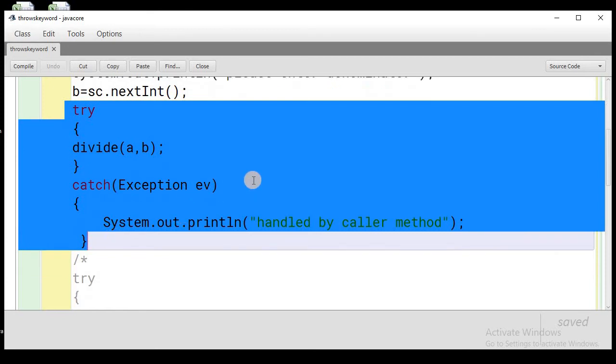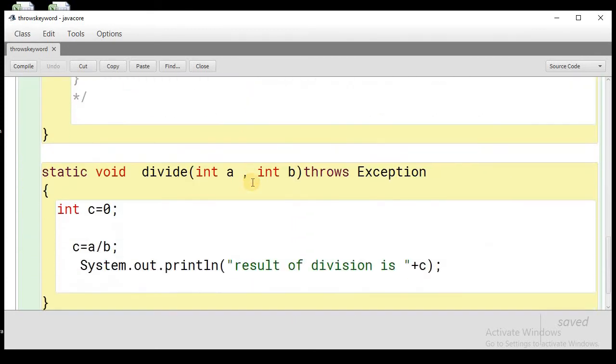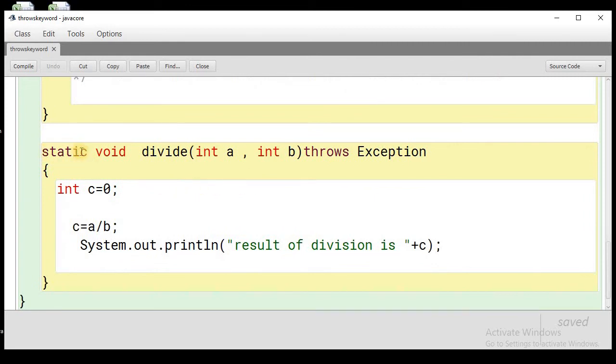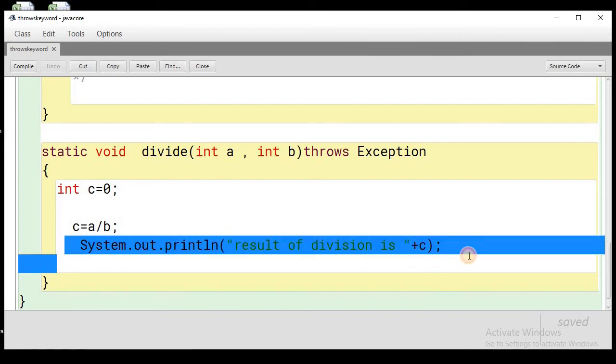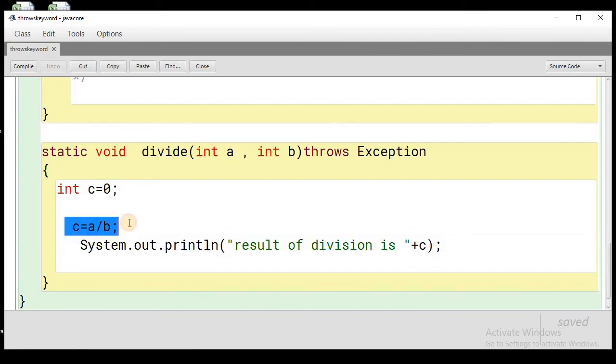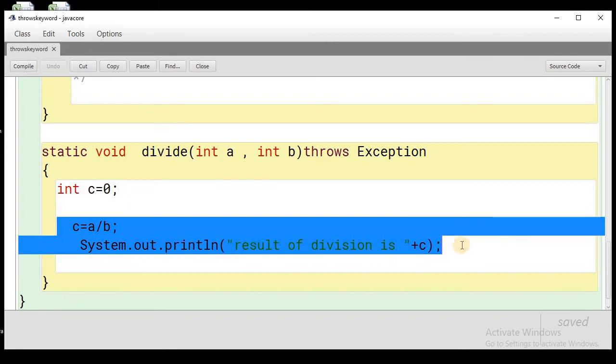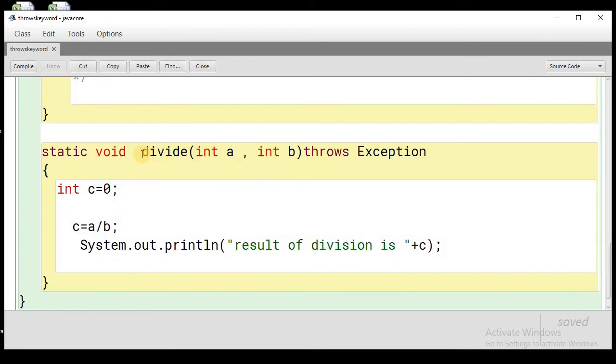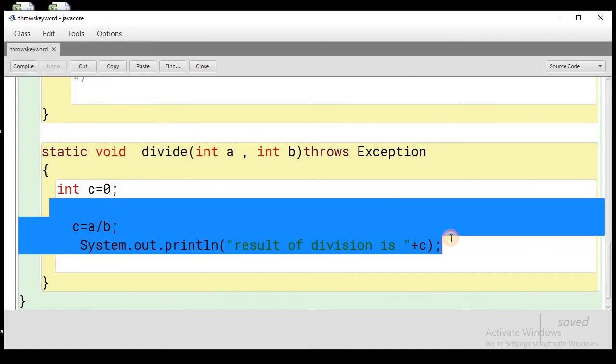Let's go to the definition of the divide method, then you will be able to understand. This is the definition of the divide method. It is accepting two parameters A and B, then dividing A and B and printing the result. And you can see this is suspicious code. Here we can get an exception, but in this method we have not used any try and catch. That means the programmer who defined the divide method has not handled the exception here.